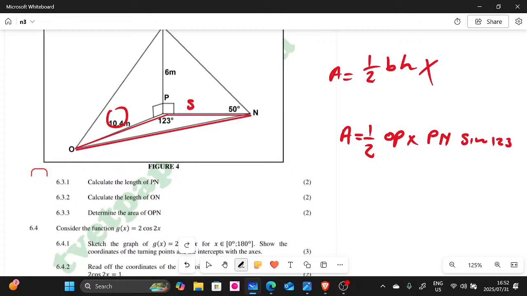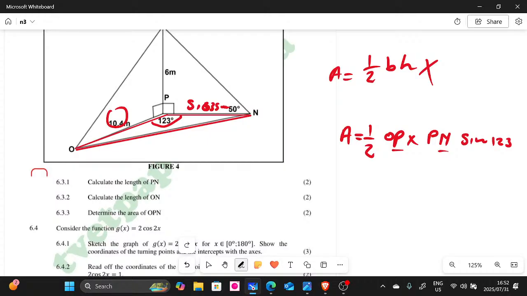We calculated PN earlier on, it's 5,035 meters. We use this side because the angle is there. If you use the angle between two sides, you must multiply by those two sides. If we were using the angle here, we'd multiply by the side here and that side there. I hope you understand, it's not really that difficult.